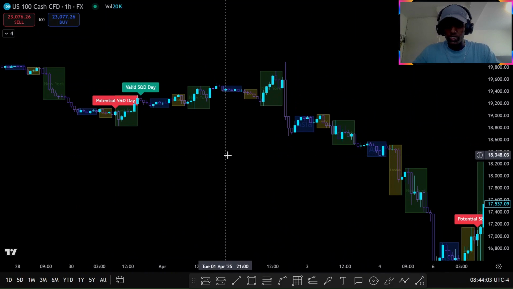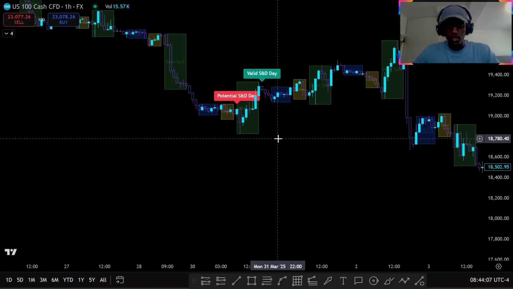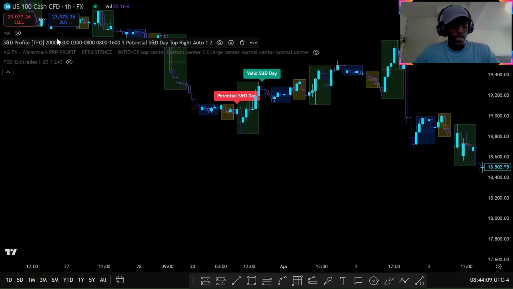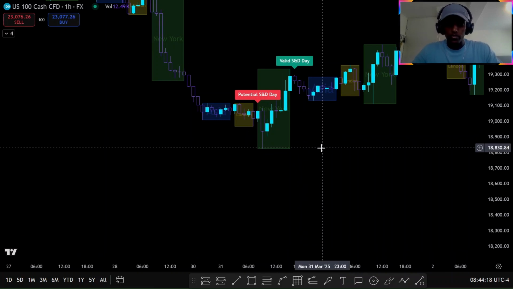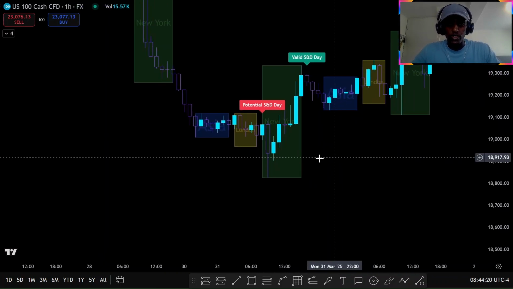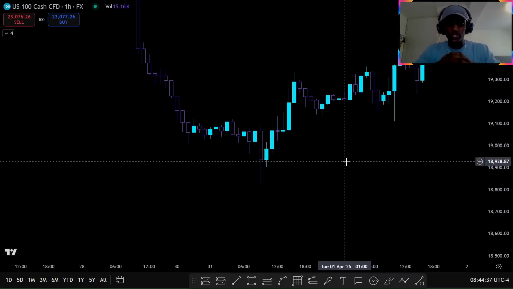It's pretty simple. I would say go to your charts, go backtest this, and as I said, you can add this to your chart and it will tell you if there's a potential day or not, so you don't have to look out for it. But of course, it's always better if you see it by yourself than use an indicator. That's safe to say. Like I said, go backtest this, go look for yourself, and I'll see you in the next video.